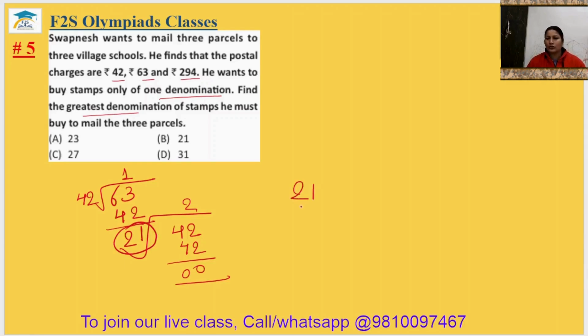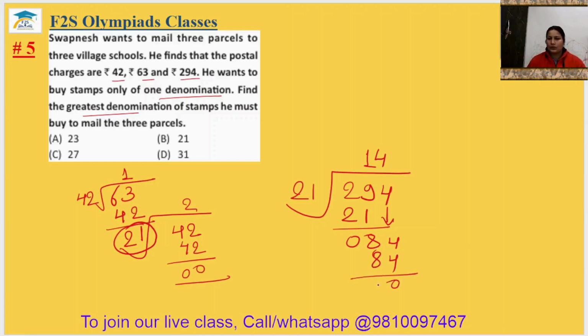Now we will check 294 with 21. 21 ones are 21. Now 8, 4 will drop down. 4s are 84. So 0, 0. We can say 21 is the highest common factor which can divide all three numbers. It is in option B. The fifth answer is option B.